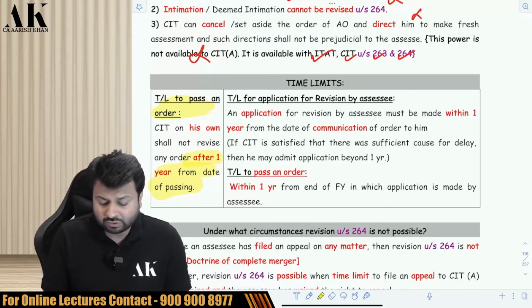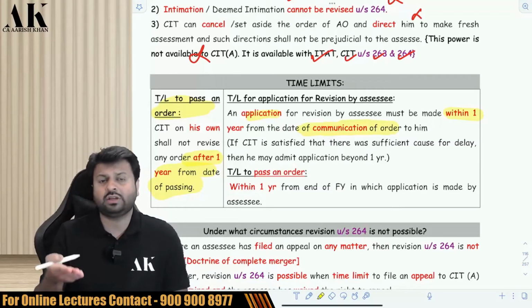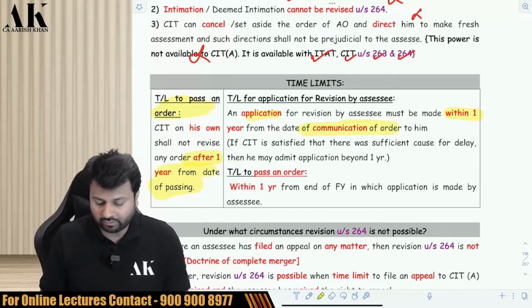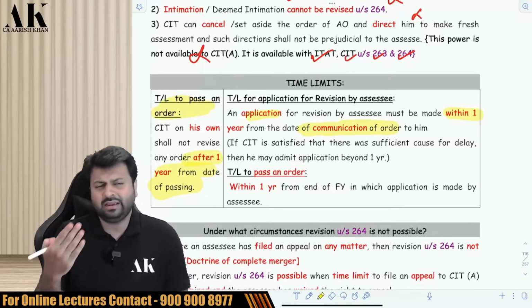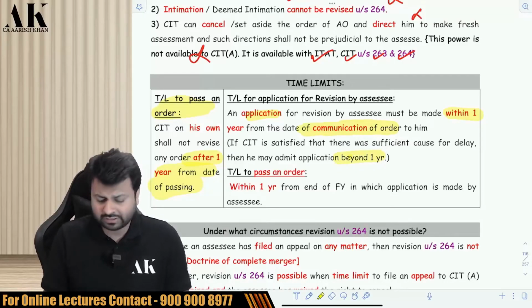Now, if the assessee wants to make an application, then the assessee has to make an application within 1 year from the date of communication. Communication means the date on which the assessee received the order. Now, if there is sufficient cause, it can be extended even beyond 1 year. Once you make an application, then the CIT will revise the order within 1 year from the end of the financial year in which the application is made by the assessee.